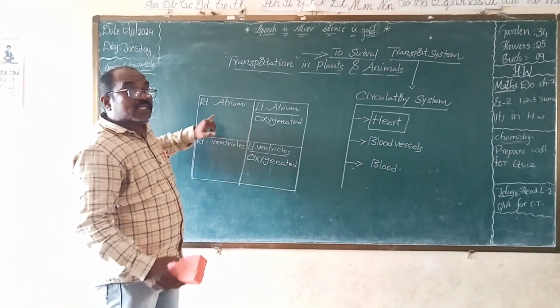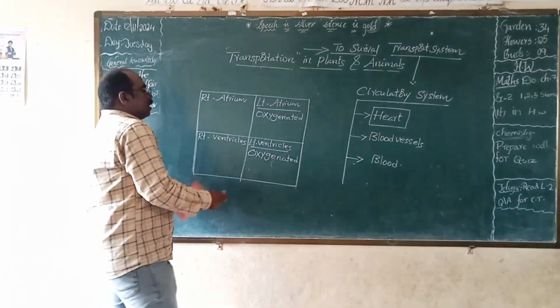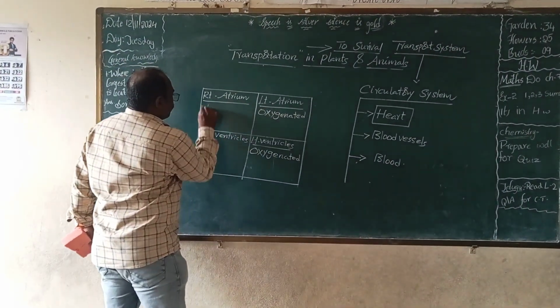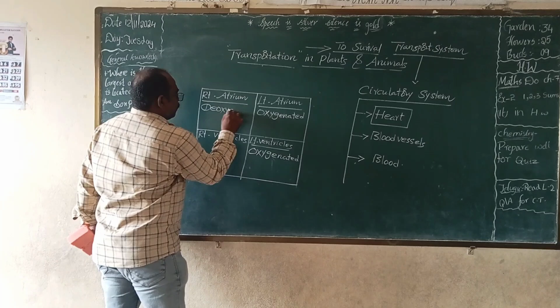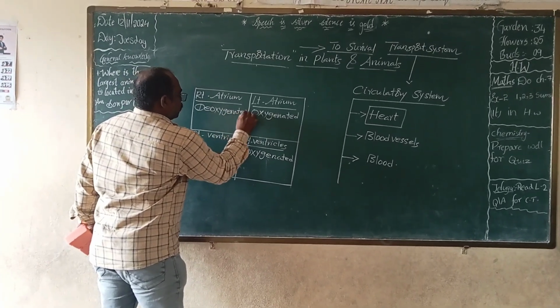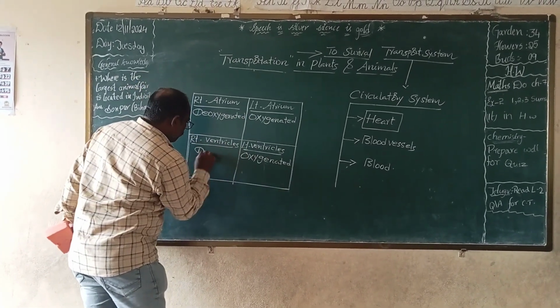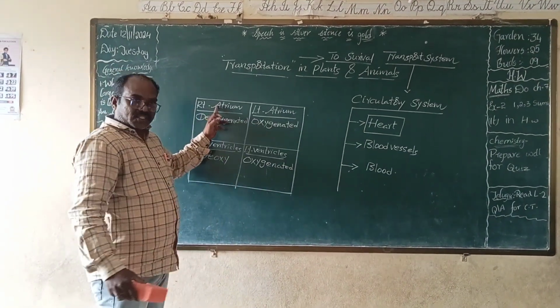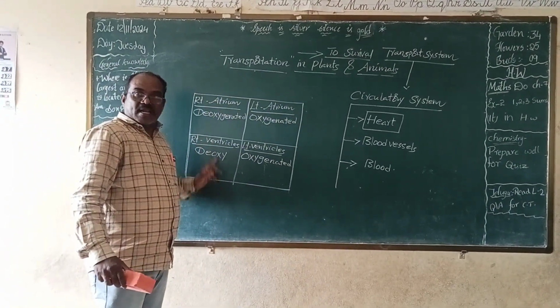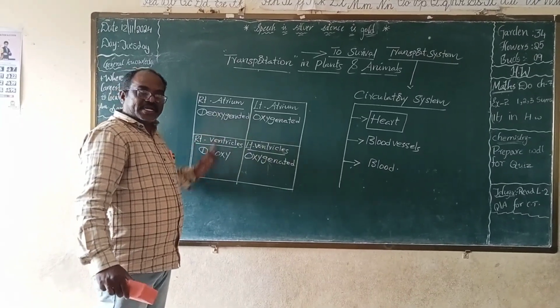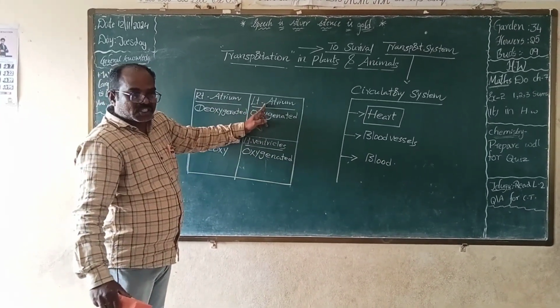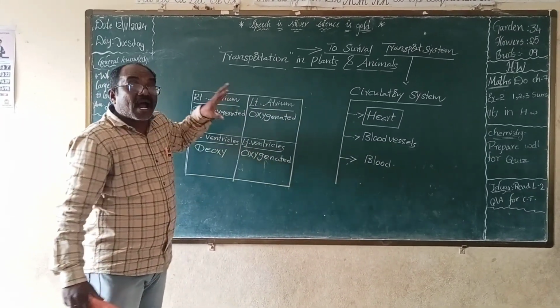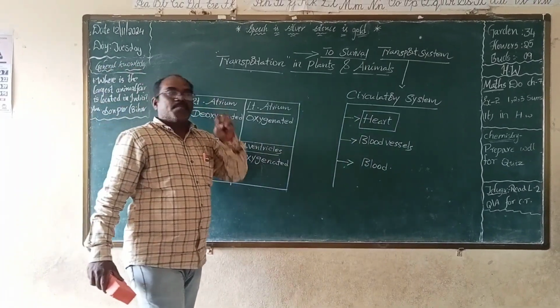Right chambers of the heart, which blood? Deoxygenated blood. Right atrium and right ventricle contain deoxygenated blood. Left atrium and left ventricle contain oxygenated blood.